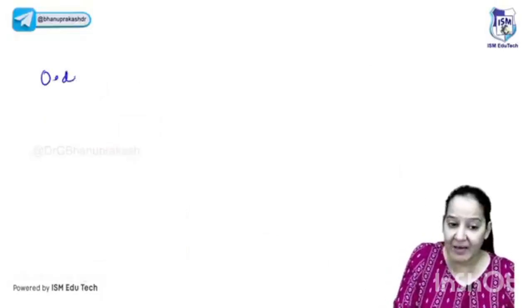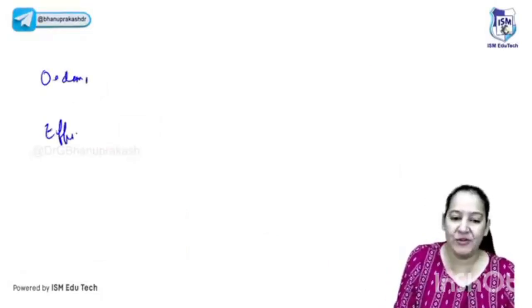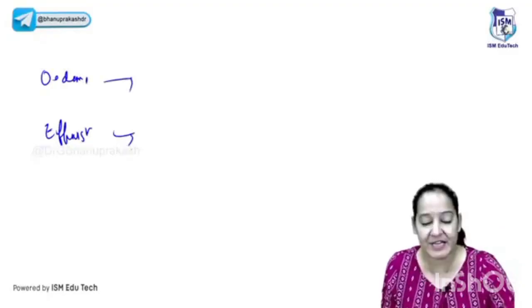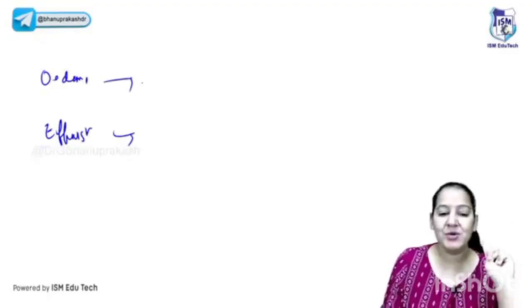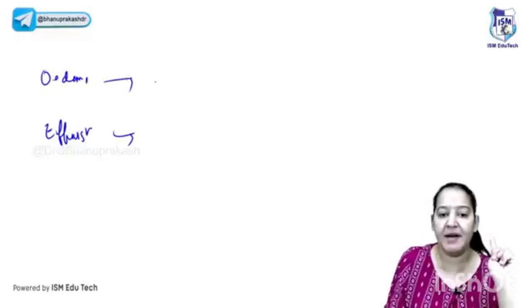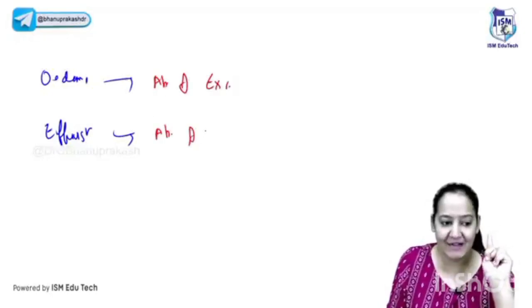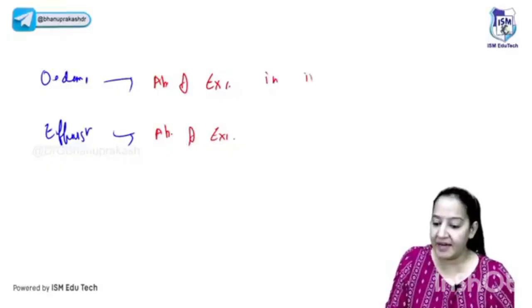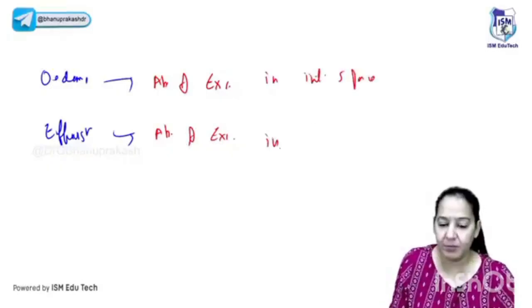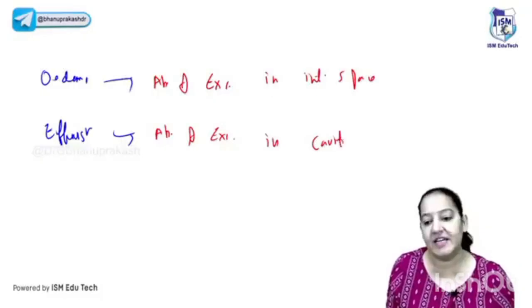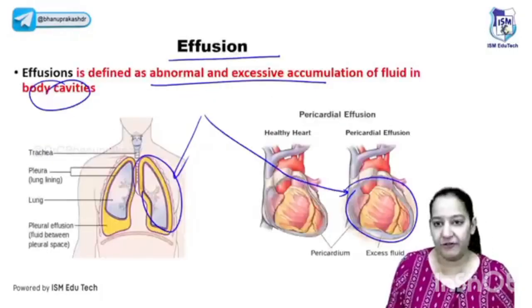So can anyone define edema and effusion for me? What is edema and effusion? The pathophysiology of both of them is the same. That's why I'm taking the two topics together. Edema and effusion. So what is edema? What is effusion? In both of them, edema and effusion, there is abnormal and excessive accumulation of fluid. Here in edema, in interstitial space, but in effusion it is accumulated in the cavities like the pleural cavity, pericardial cavity, whatever cavity. So edema and effusion, that is the definition.